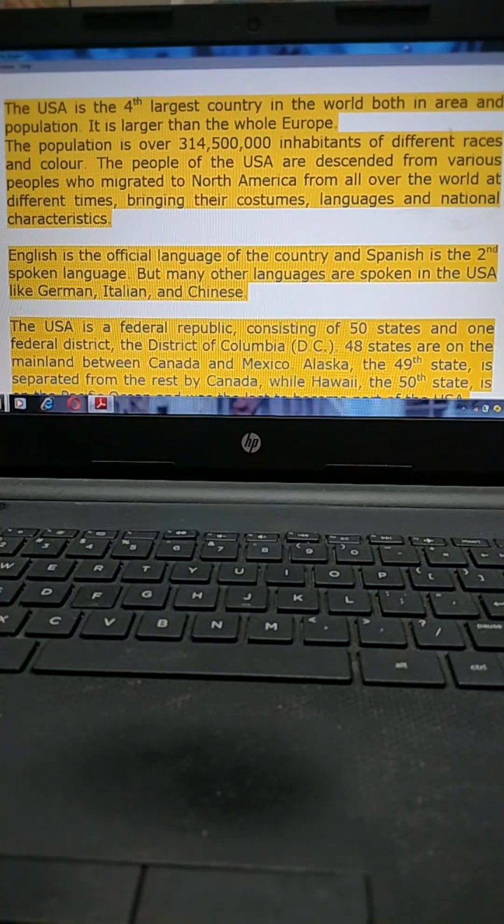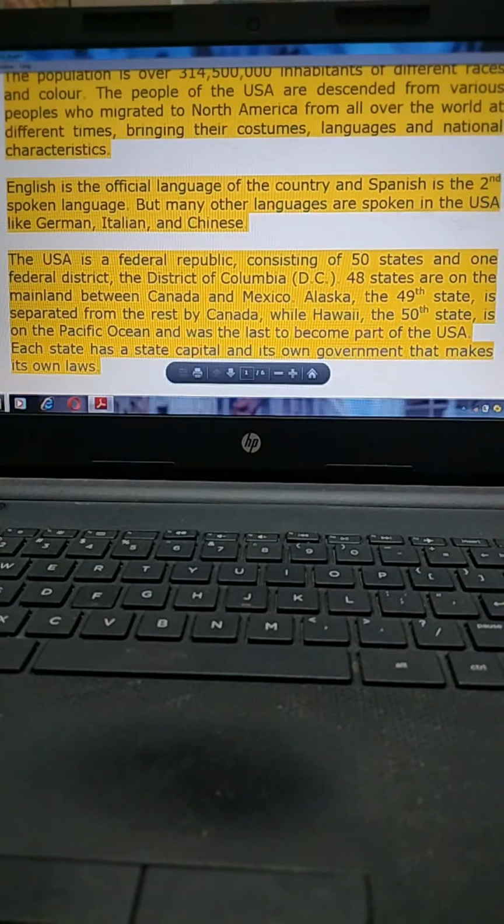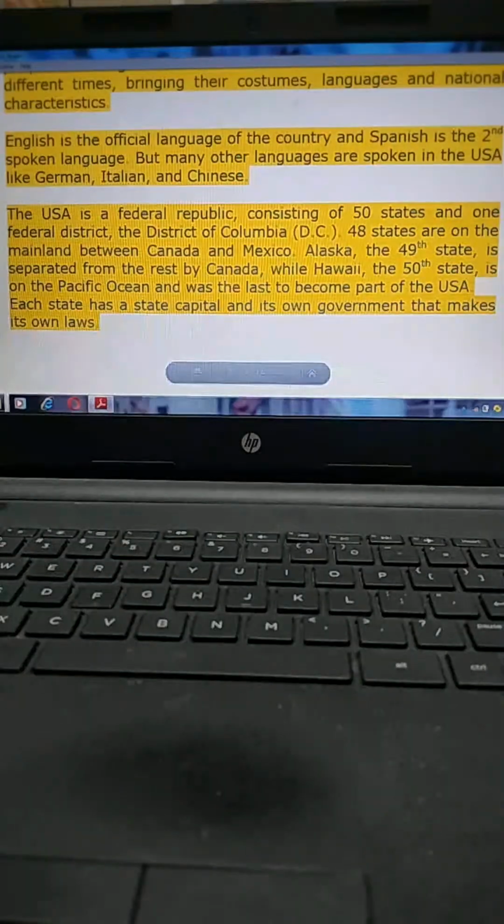Now the USA is the federal republic consisting of 50 states and one federal district, District of Columbia, DC. 48 states are on the mainland between Canada and Mexico. Alaska, the 49th state, is separate from the rest by Canada, while Hawaii, the 50th state, is in the Pacific Ocean and was the last to become part of USA. Each state has a state capital and its own government that makes its own laws.